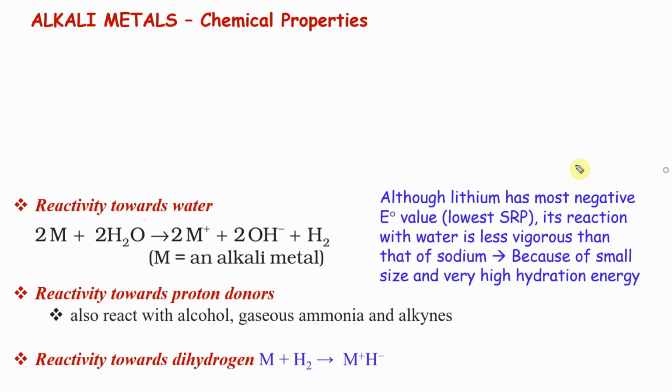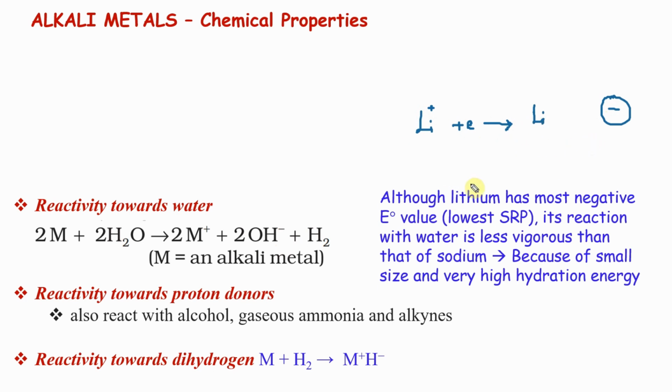Now that we have seen the reaction with air, let's go into water. When I put it in water, obviously these are alkali metals, so alkali hydroxides form in water. And the hydroxides are more and more basic as you go down the series. Now, although lithium has the most negative E naught value, for Li plus plus electron gives Li, this is the last, so this is most negative.